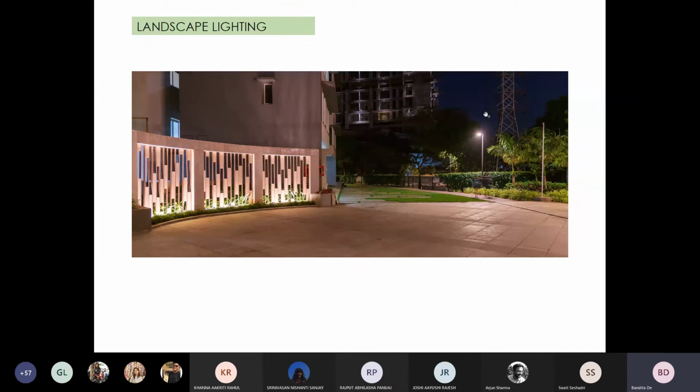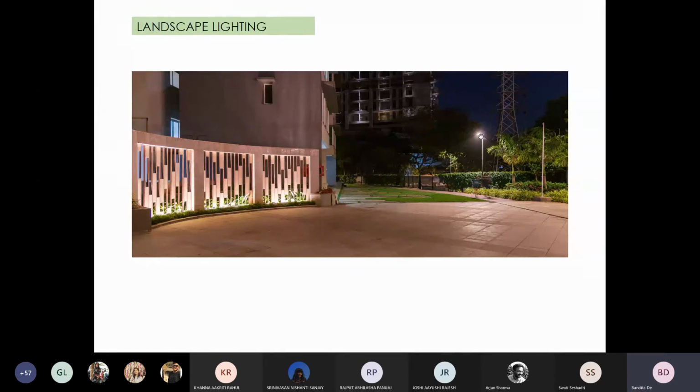Now, one thing to observe in this image: when I was talking about street lighting or streetscape lighting, I mentioned that the thumb rule of choosing a light fixture is that the height of the light should approximately be equal to the width of the road. Here, the width that this light post had to light up was 6 meters. So by the thumb rule it had to be 5 or 6 meters in height, but we restricted the light fixture to a height of 3 meters.